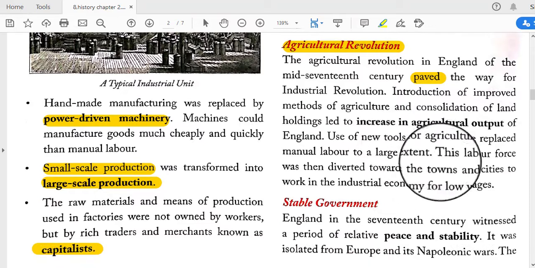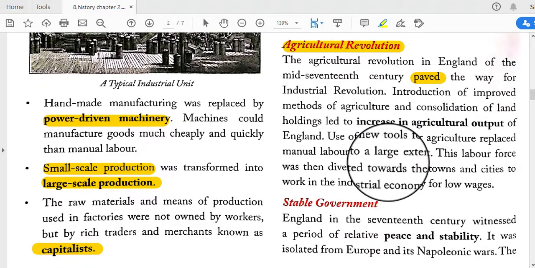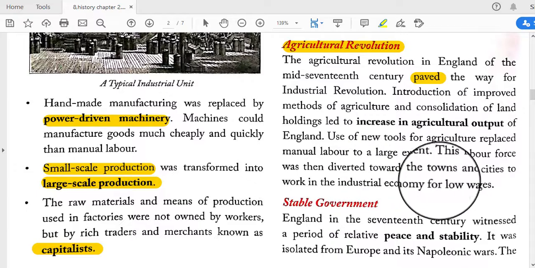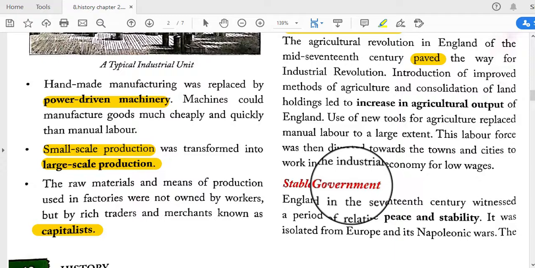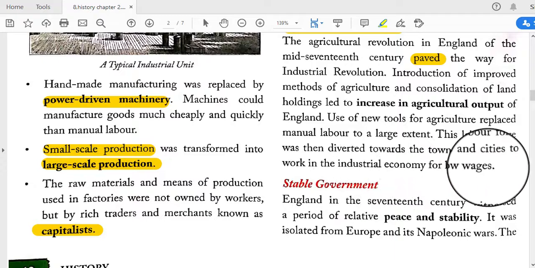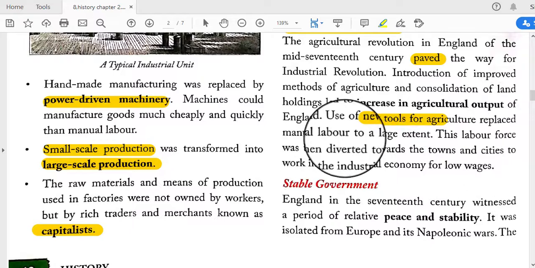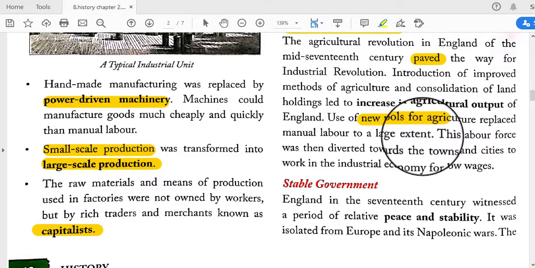The use of new tools for agriculture replaced manual labor to a large extent, and this labor force was then diverted towards the towns and cities to work in the industrial economy for low wages. In this way, people could do lots of work with less labor, and the extra laborers could work in the industries.